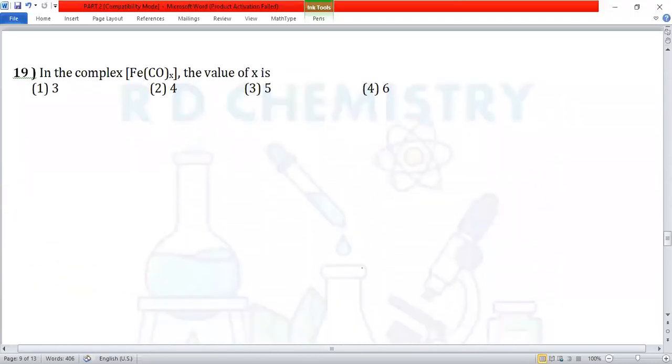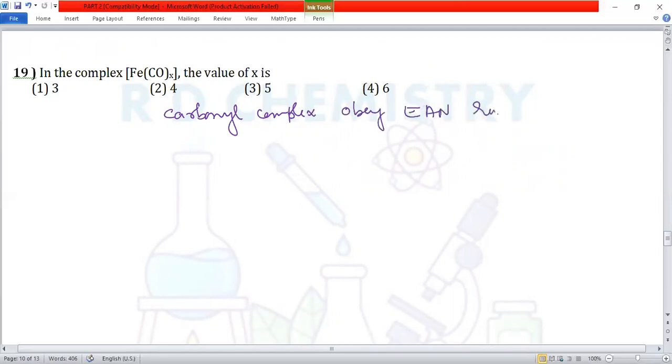Question number 19. In the complex Fe(CO)x, the value of x is? Now we have to find out the value of x here. This is a carbonyl complex. All carbonyl complexes obey the EAN rule. What is EAN? EAN stands for effective atomic number.